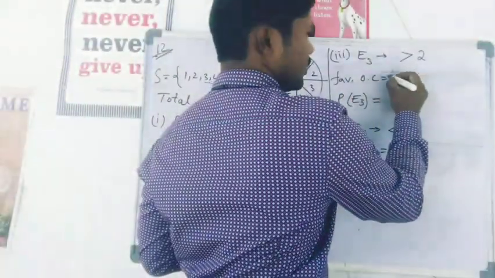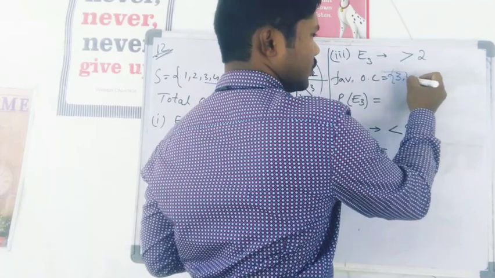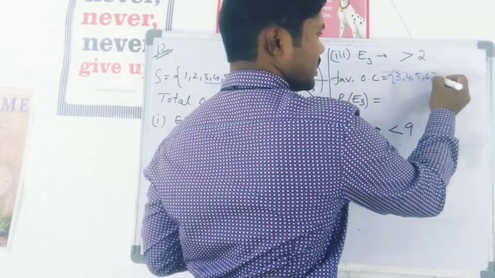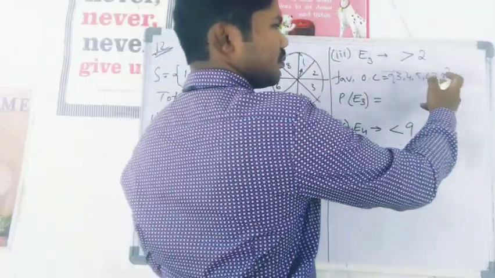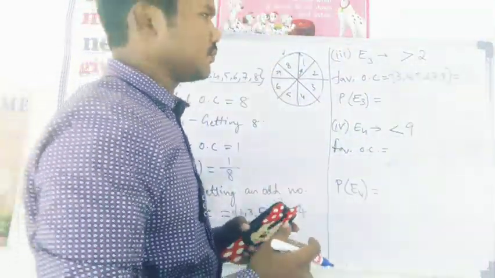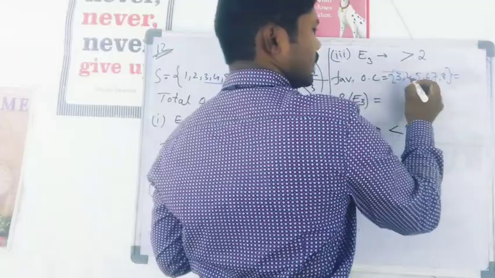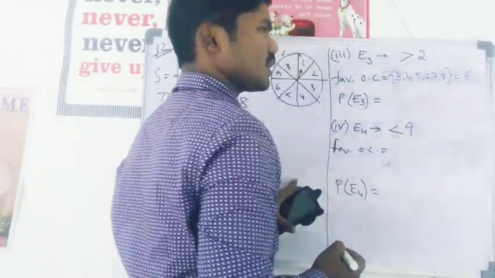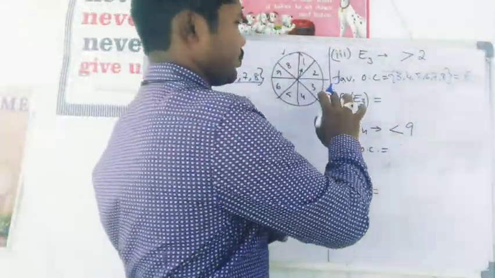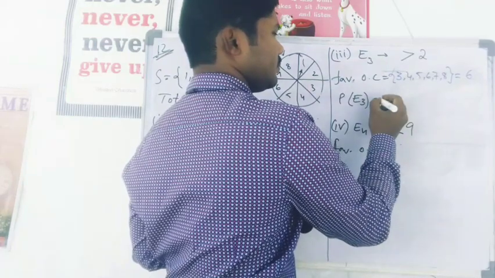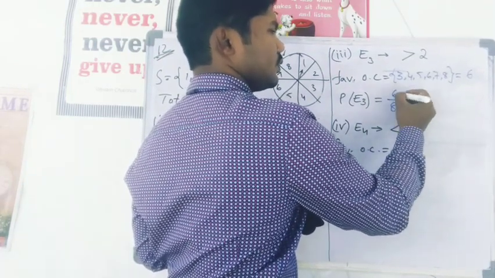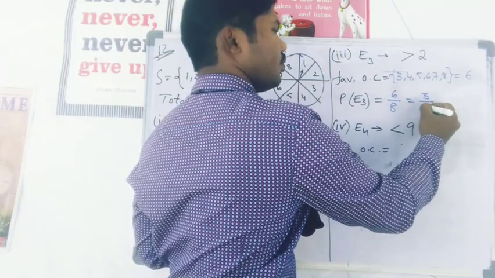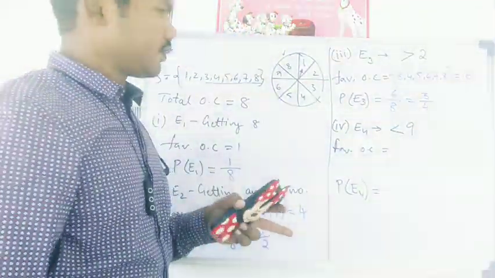So in the favorable outcomes, I have 3, 4, 5, 6, 7, 8. It means if the spinning wheel stops at any of these numbers, my event is going to be successful, right? So 1, 2, 3, 4, 5, 6. 6 outcomes are in my favor. The probability of this event is favorable outcomes 6 by total outcomes 8. That gives you 3 by 4 by dividing by 2, right?